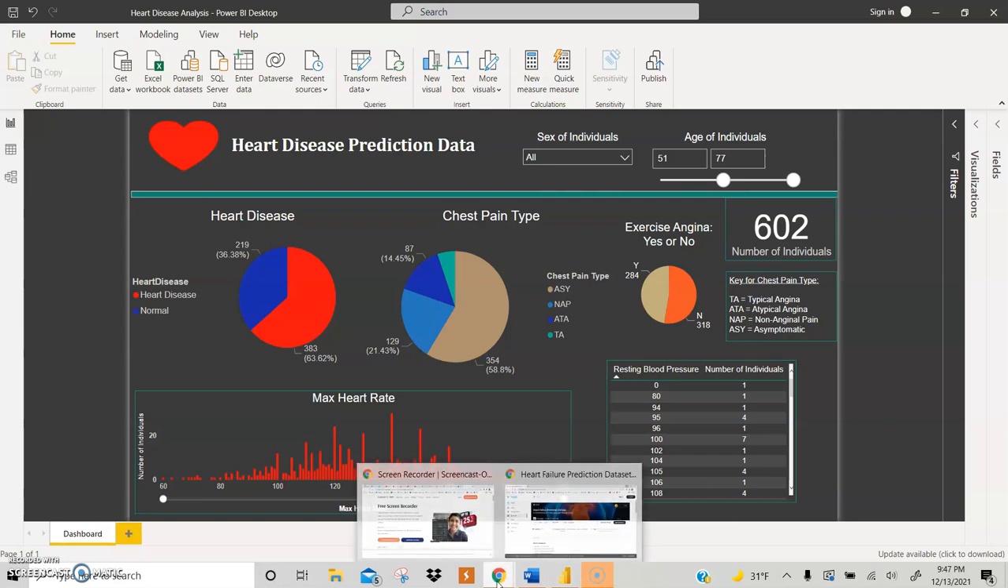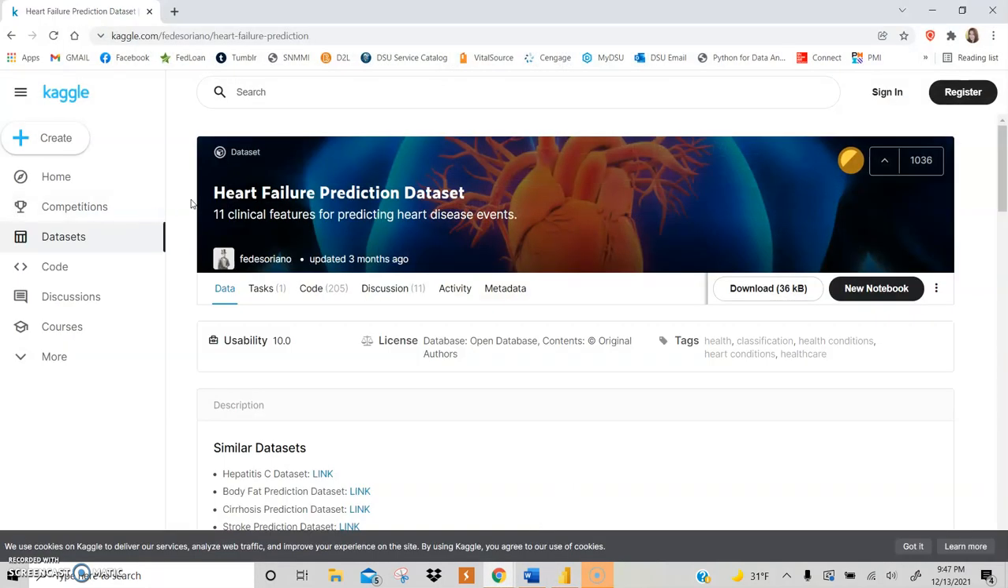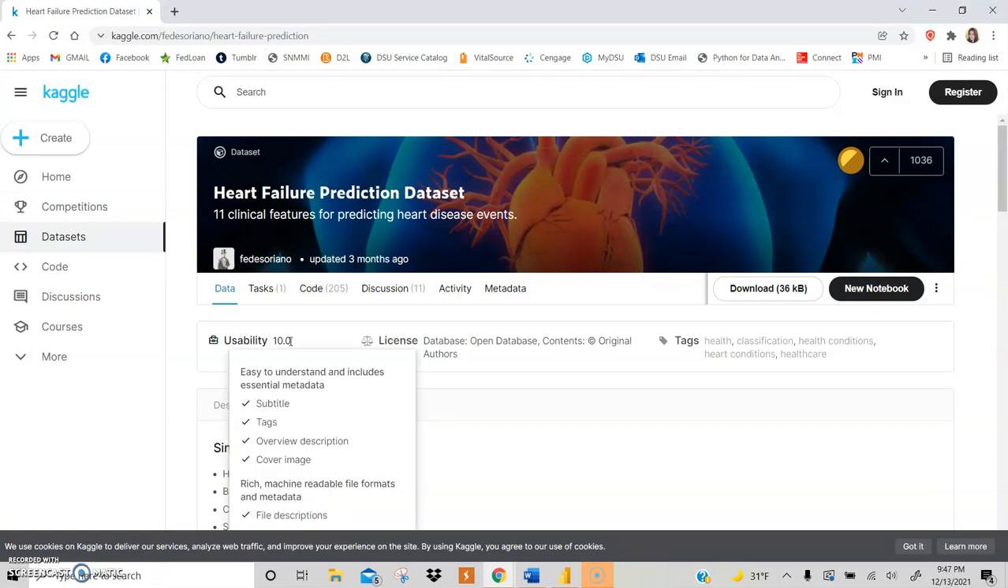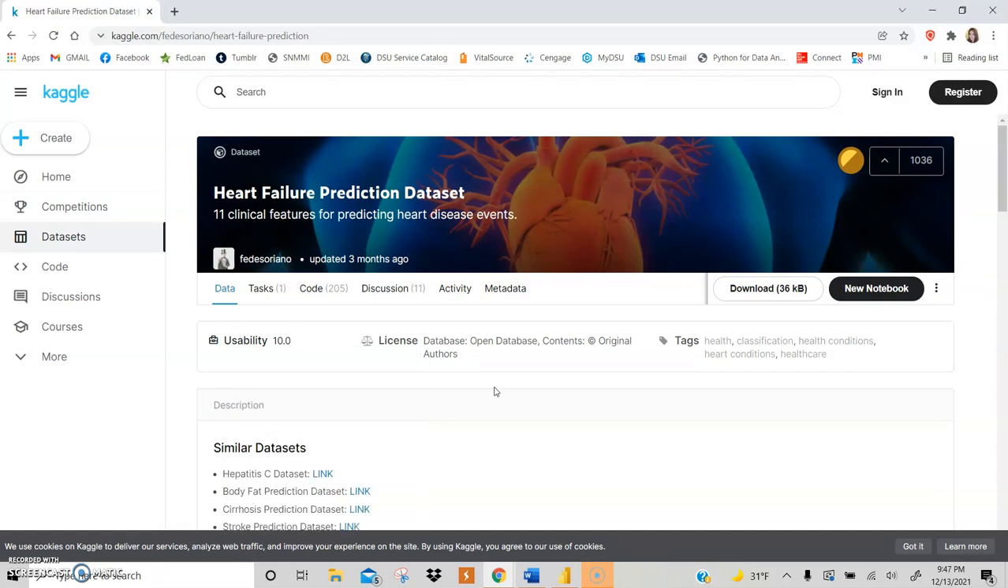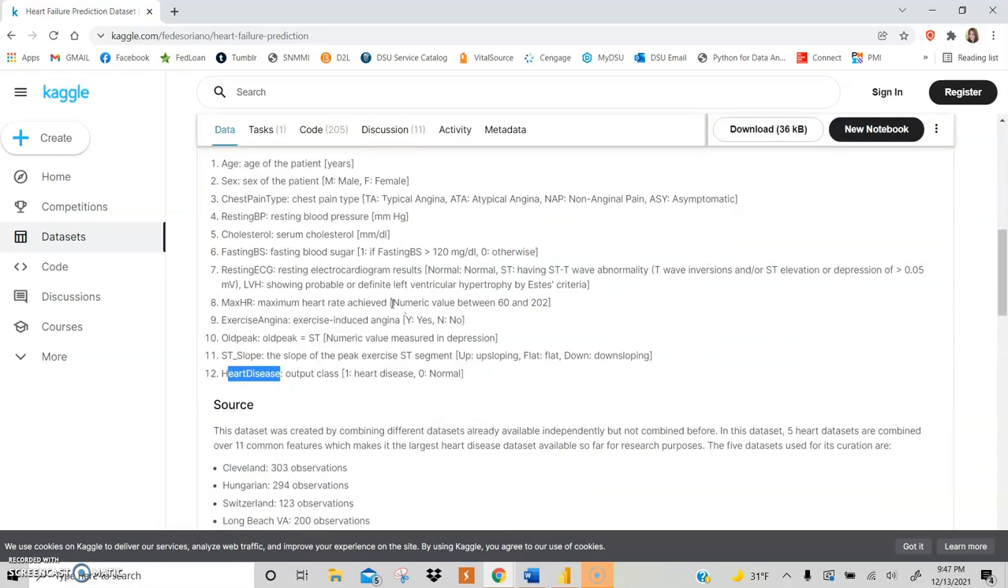I got my data set off of Kaggle.com. It's called the Heart Failure Prediction Dataset, and it has a usability score of 10.0, so I didn't really have to do any manipulation with the data. There were 11 columns given to me.